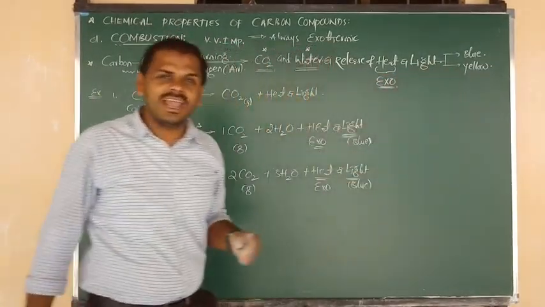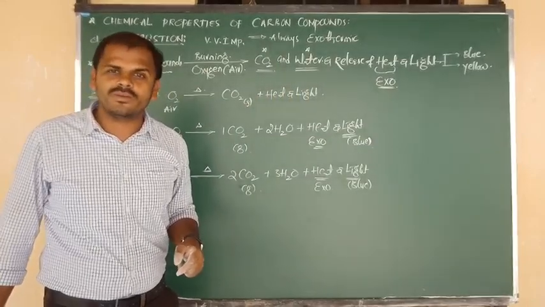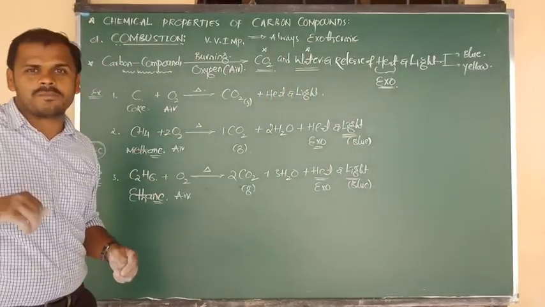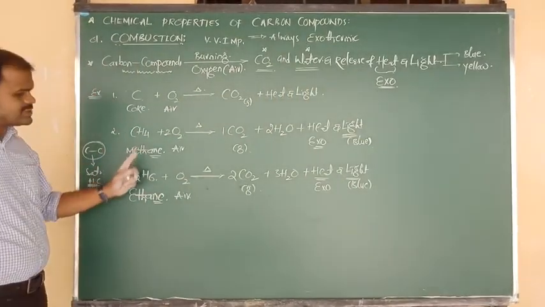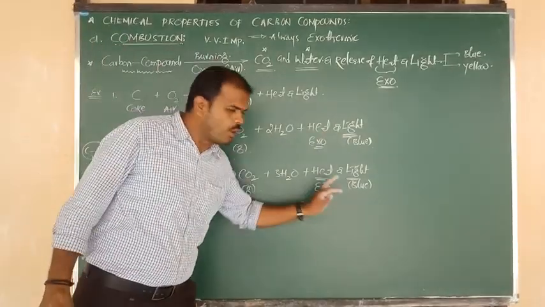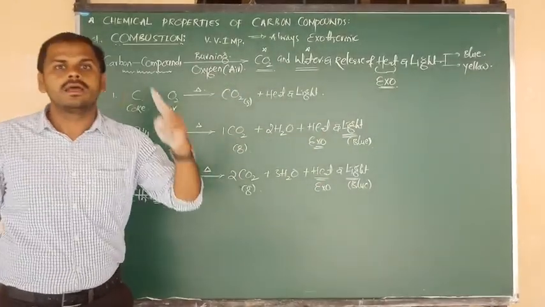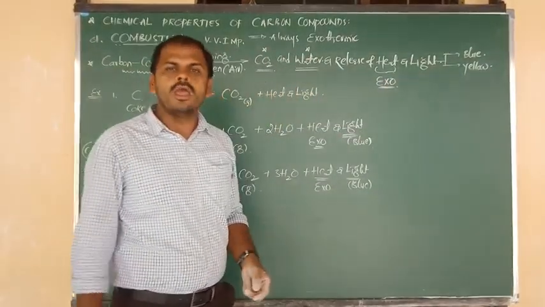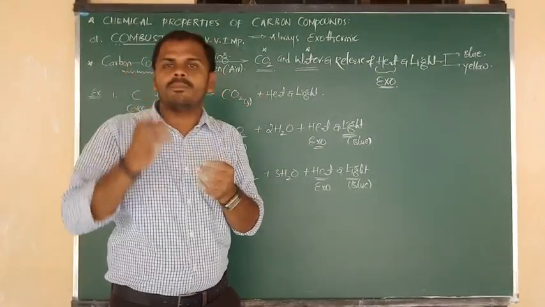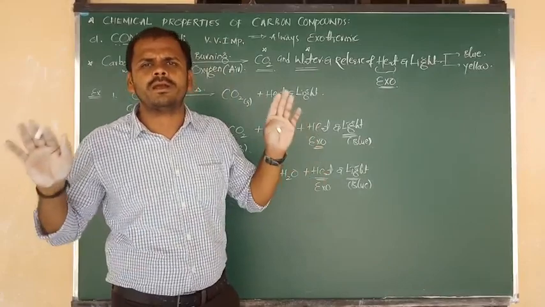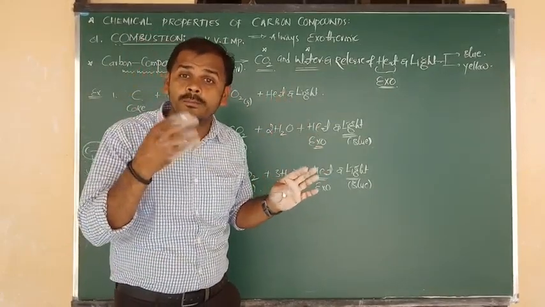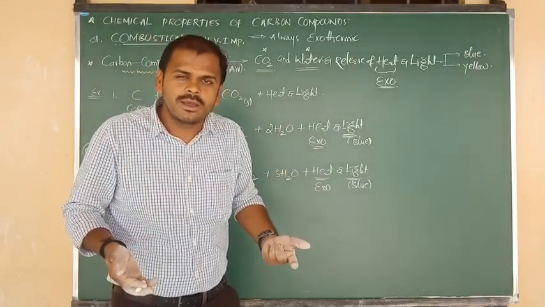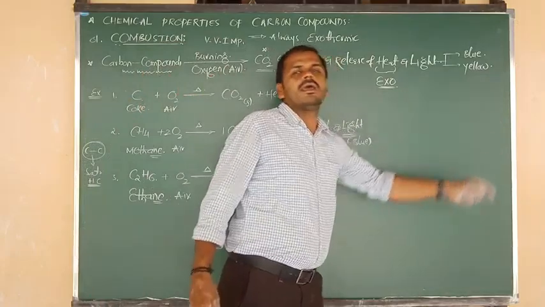But here we have written yellow also. So that yellow light you get from the combustion, the burning, of unsaturated hydrocarbons. So alkanes, saturated hydrocarbons, upon combustion give blue light, and alkenes and alkynes, double bonded and triple bonded compounds, upon combustion give which light? Yellow light. Blue light means complete combustion, yellow light means incomplete combustion. Saturated hydrocarbons give blue light, that means they undergo complete combustion. Unsaturated hydrocarbons undergo incomplete combustion, that means they give yellow light.